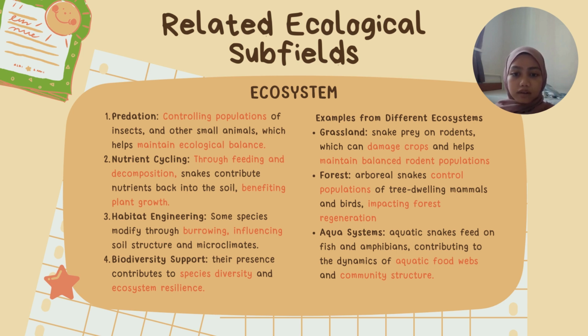And lastly, for the biodiversity support, their presence contributes to species diversity and ecosystem resilience. We also have given examples from different ecosystems, which are grassland, forest, and aquatic systems, which you can read as well.